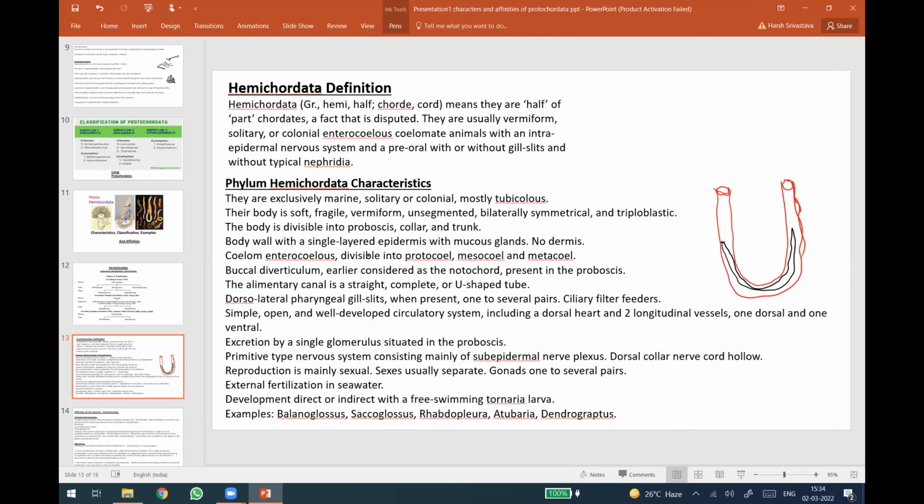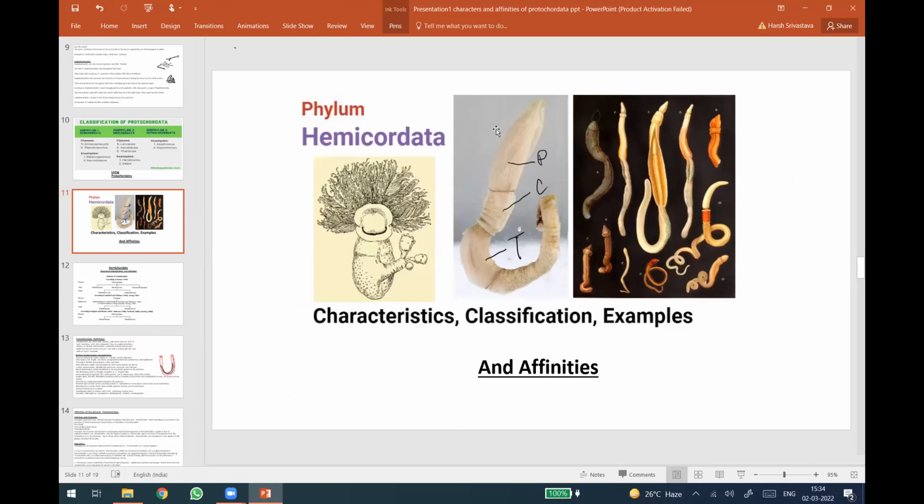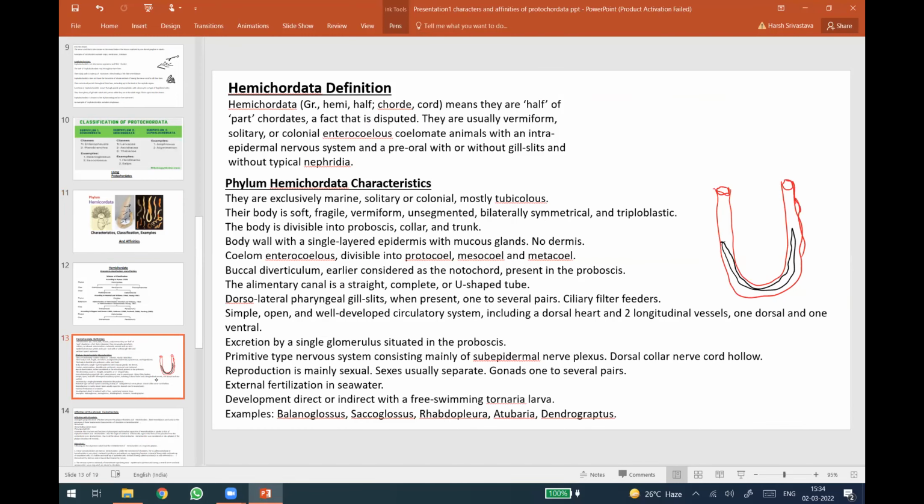The body is divisible into proboscis, collar, and trunk. This is the Balanoglossus. This is the proboscis, this is the collar, and this is the trunk. The body is soft, fragile, vermiform, unsegmented, bilaterally symmetrical, and triploblastic. Body wall with single layered epidermis with mucus glands.